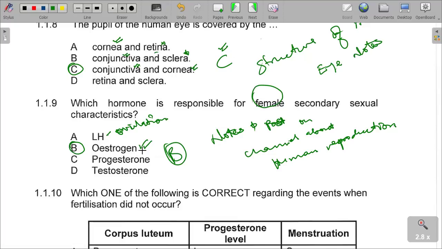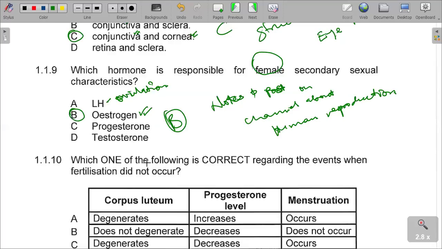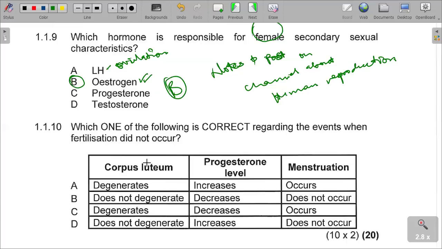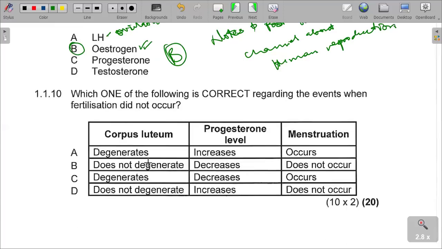Hence, it is estrogen which is responsible for secondary characteristics development. Progesterone is for maintenance of pregnancy. I'm sure that the endometrium lining is maintained because of the amount of progesterone, and then testosterone, we can talk about it in terms of